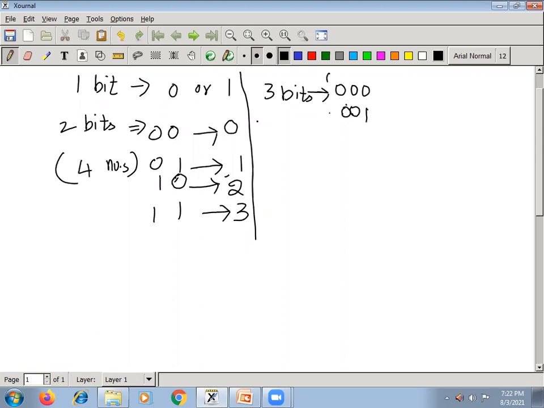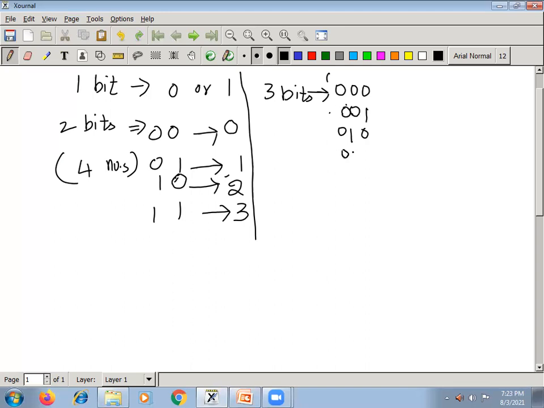Next, 0 1 0. Just a minute, this tablet is not working, so I'll write with this instead. 3 zeros, 0 0 1, 0 1 0, I can write.